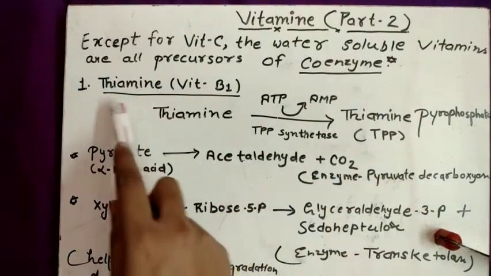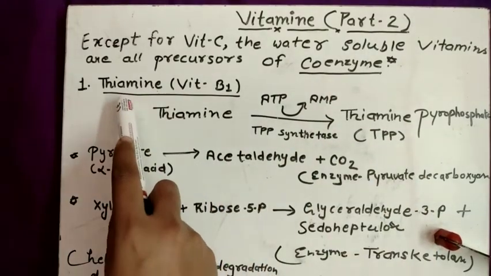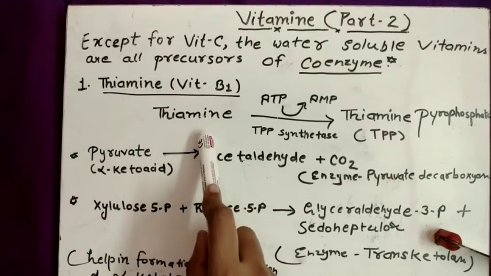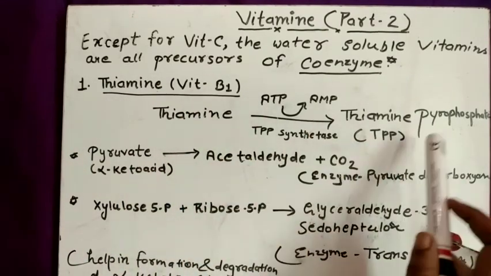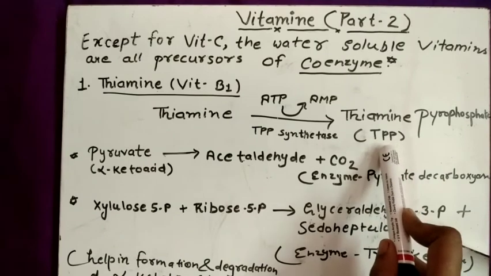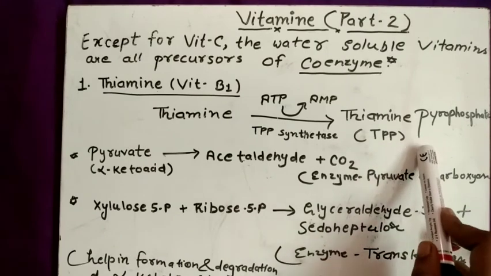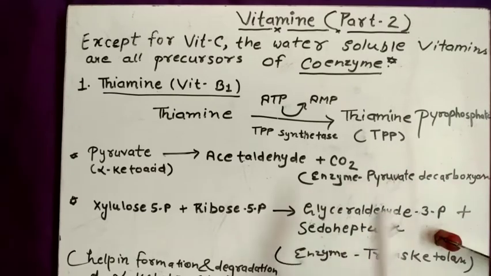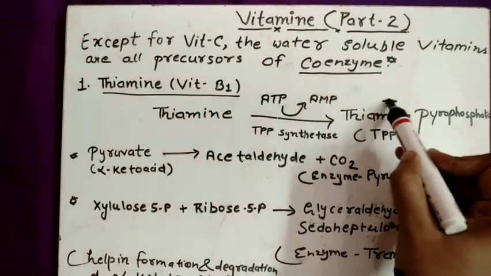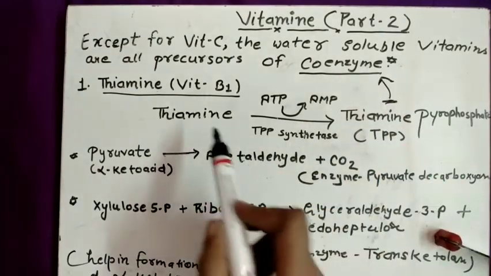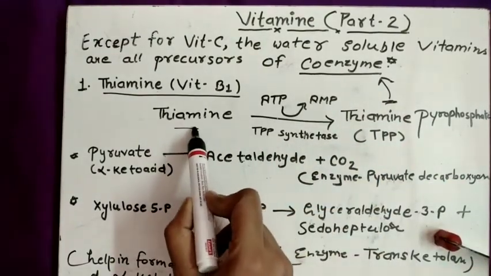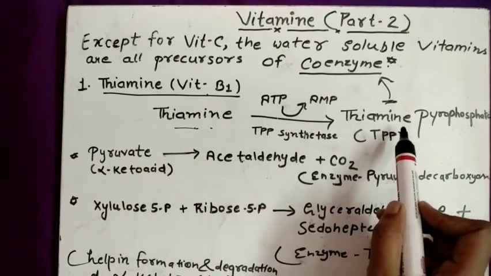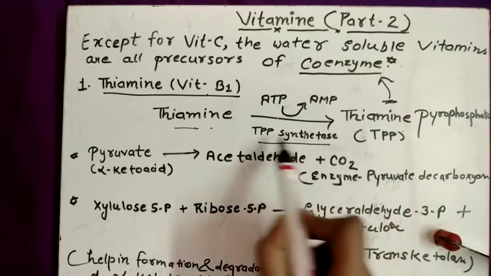So first there is thiamine. Thiamine is vitamin B1. Now this thiamine is converted into thiamine pyrophosphate, TPP. Here thiamine pyrophosphate serves as a coenzyme, and the precursor is thiamine. Thiamine is converted into TPP with the help of TPP synthetase, an enzyme.